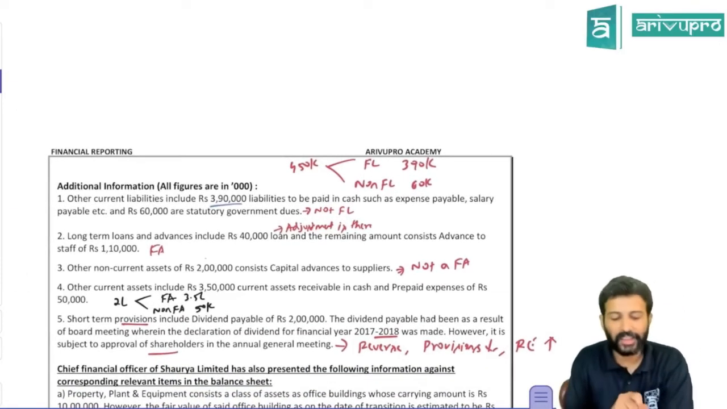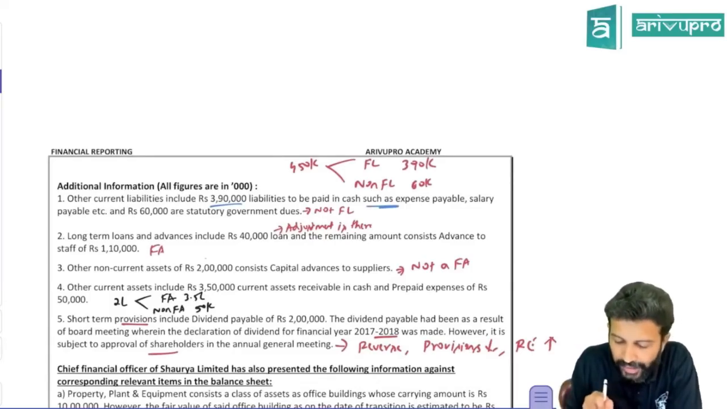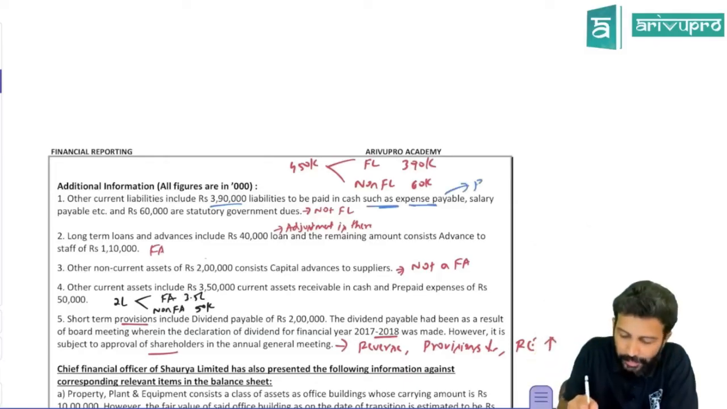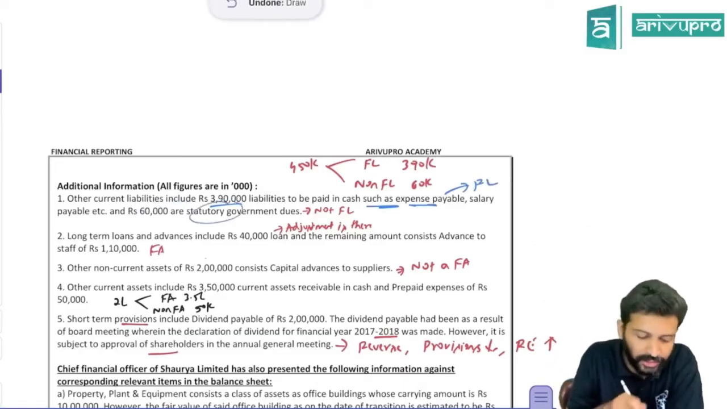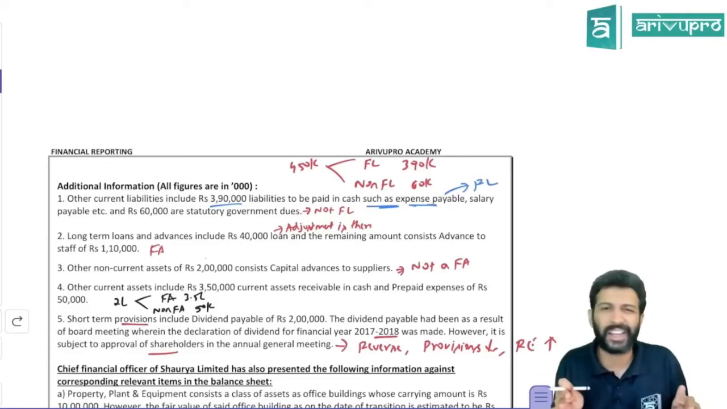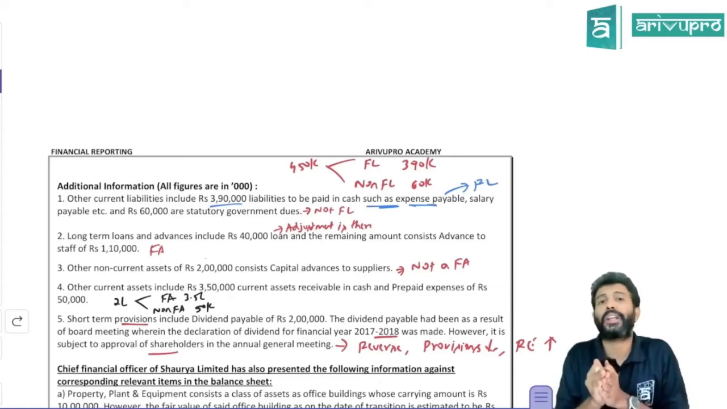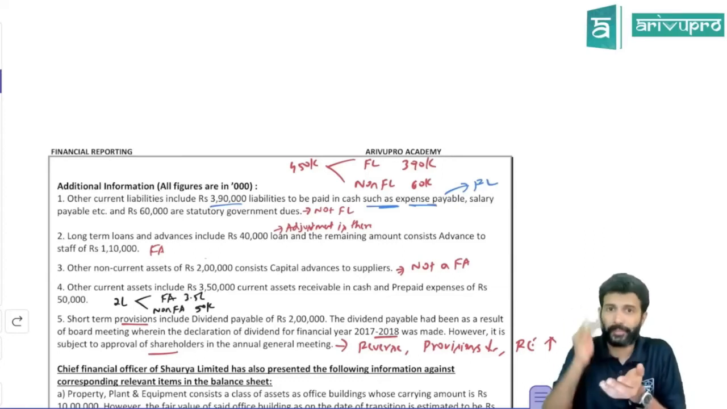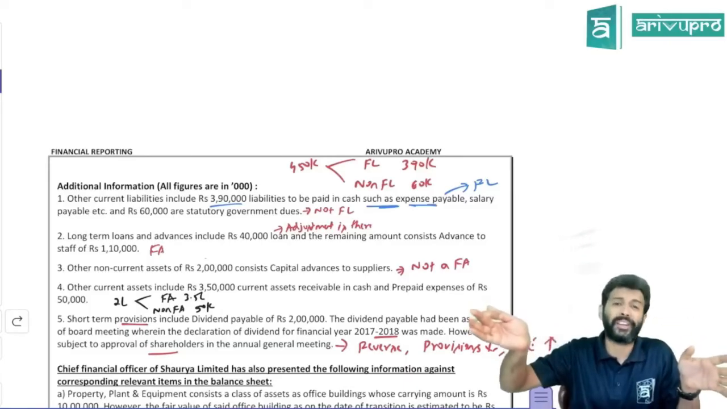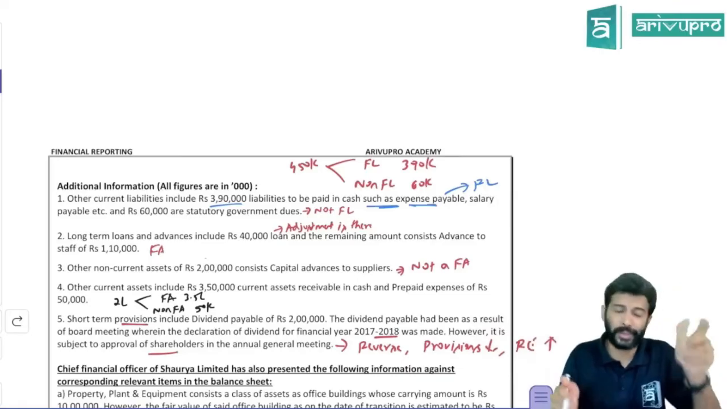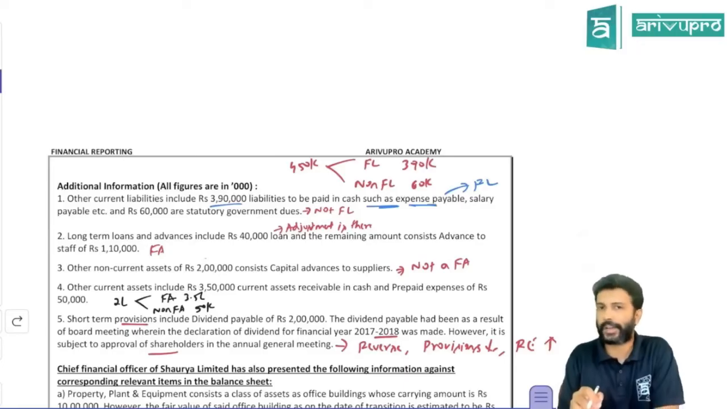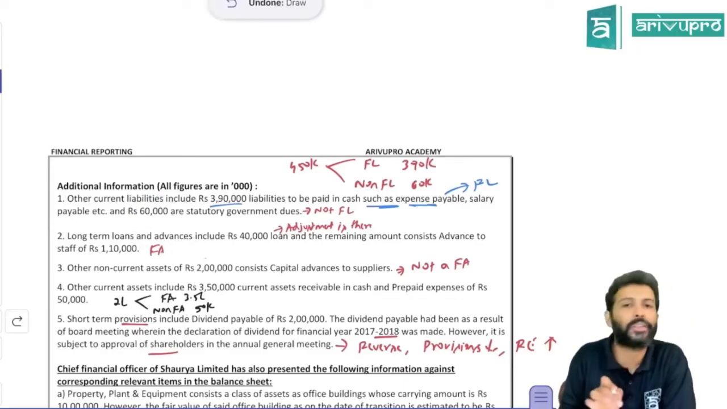Other current liability includes 3,90,000 liability to be paid in cash, such as expenses payable. You have a contractual obligation to pay cash. So is this a financial liability? Yes. But 60,000 are statutory government dues. Government dues are not financial liabilities. Because a financial instrument is a contract that creates a financial asset for one entity and a financial liability or equity for another entity. So it should come as part of a contractual arrangement. But with the government, we don't have any contract. So statutory dues are not financial assets or financial liabilities. So this 60,000 is not your financial liability.